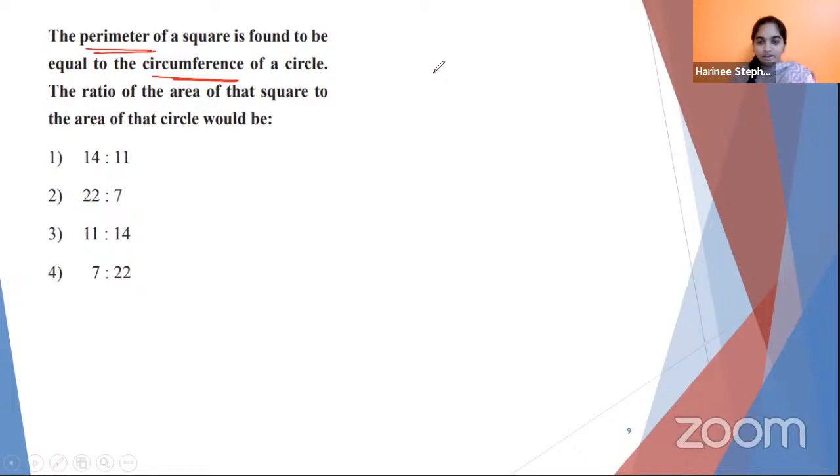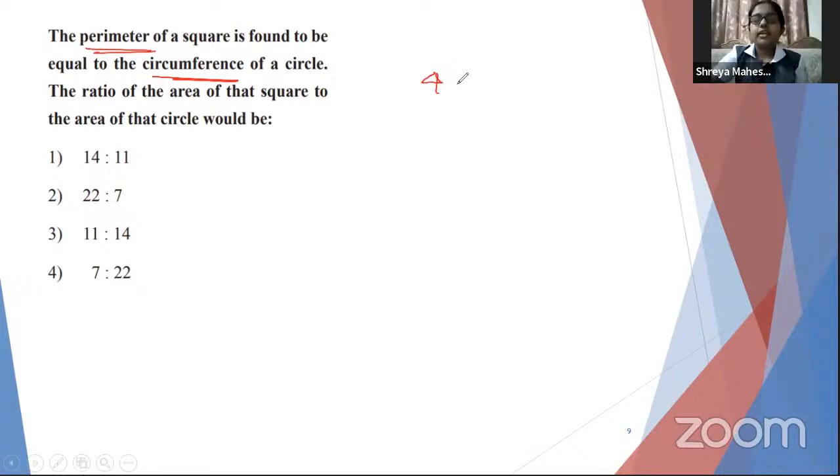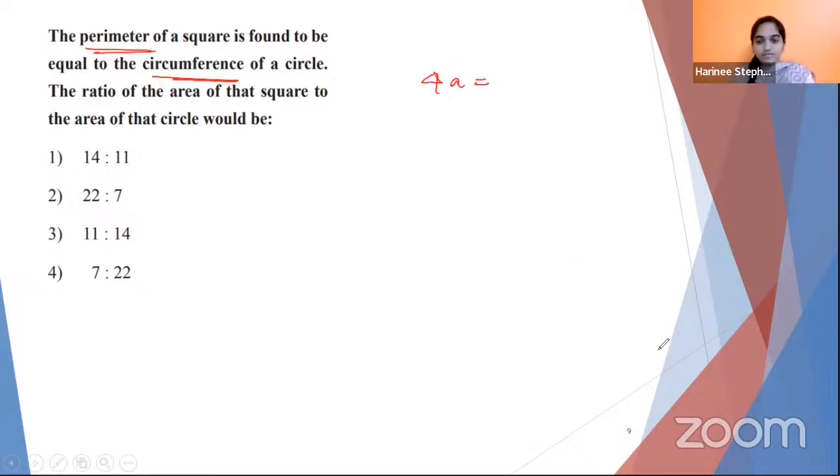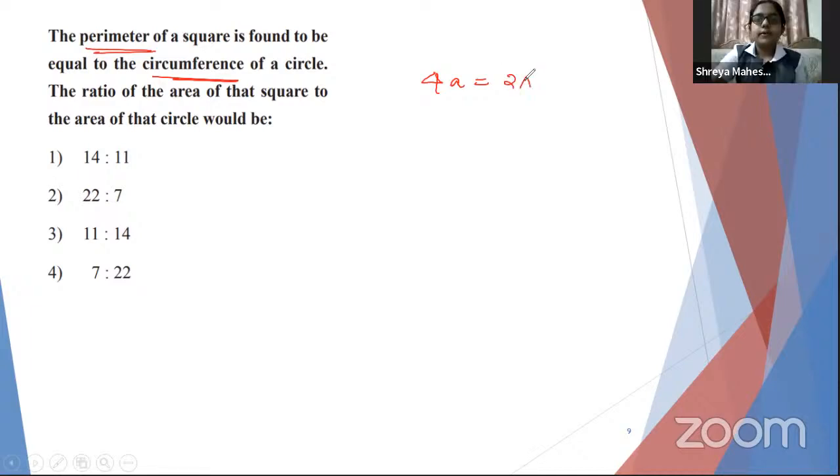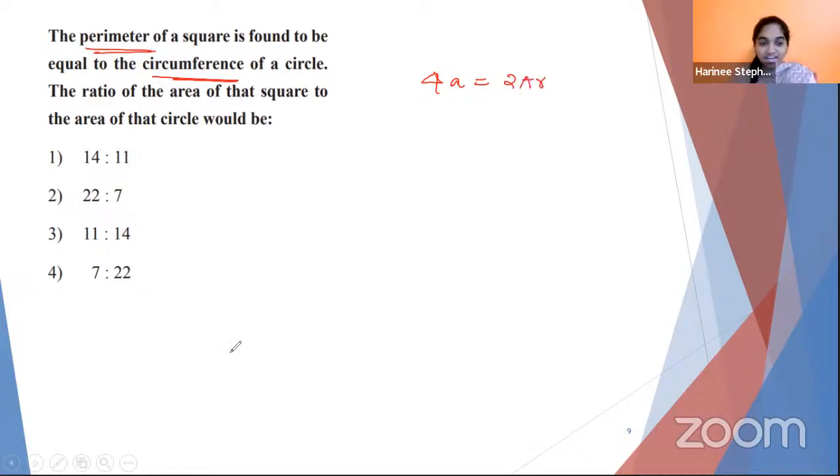What's the perimeter of a square? Yes, Shreya? 4a. 4a, very good. What is the circumference of a circle? 2 pi r. 2 pi r. And that is how the pi value was derived.